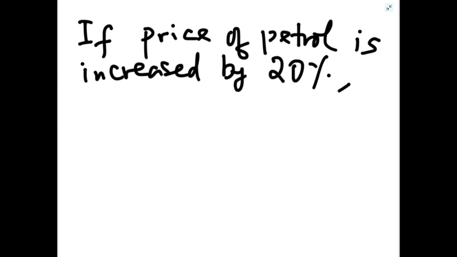But if you have to maintain the same expenditure, same expenses, your budget is fixed. So what you have to do? You have to reduce the consumption. है ना, आप अपनी गाड़ी में कम पेट्रोल डलवाओगे ताकि आपका खर्चा वही रहे, खर्चा नहीं बढ़े. प्राइस तो बढ़ गया पेट्रोल का, 20% बढ़ गया. तो क्वेश्चन इज आपको कितना कंजम्पशन कम करना है. Then consumption has to be decreased.